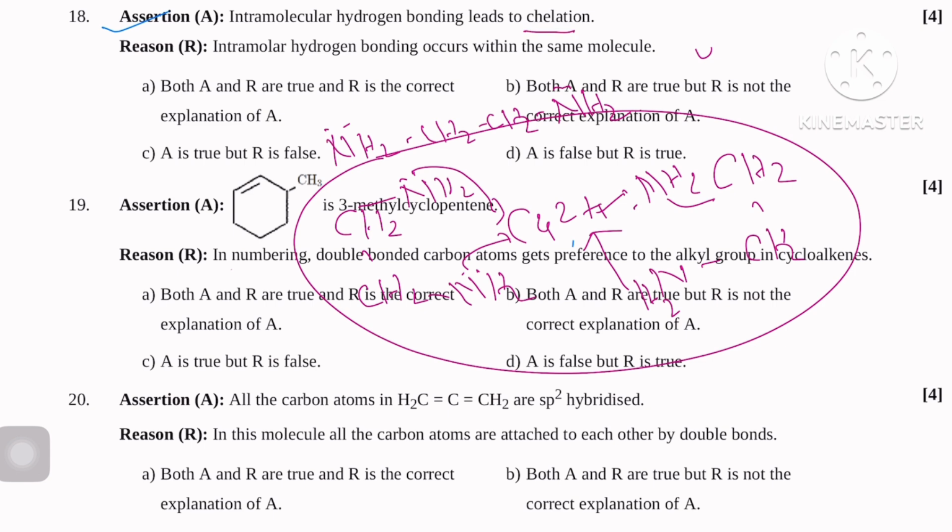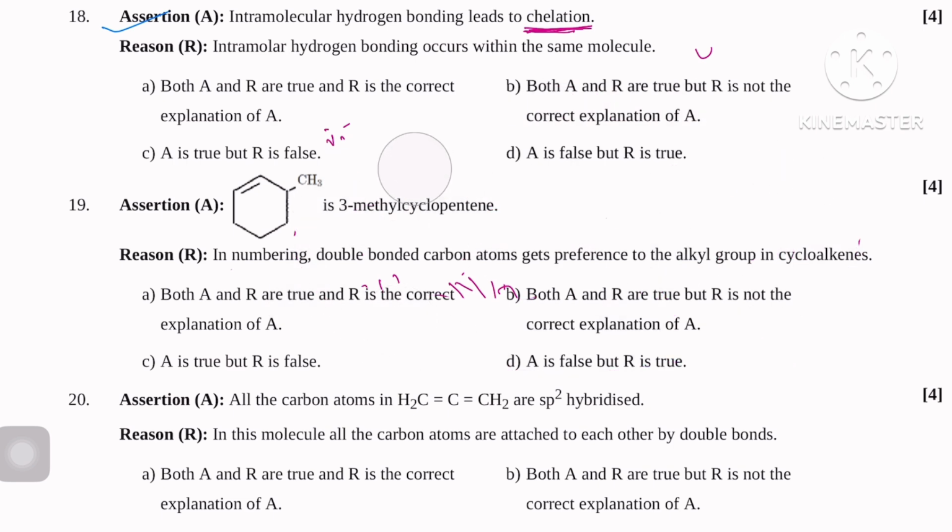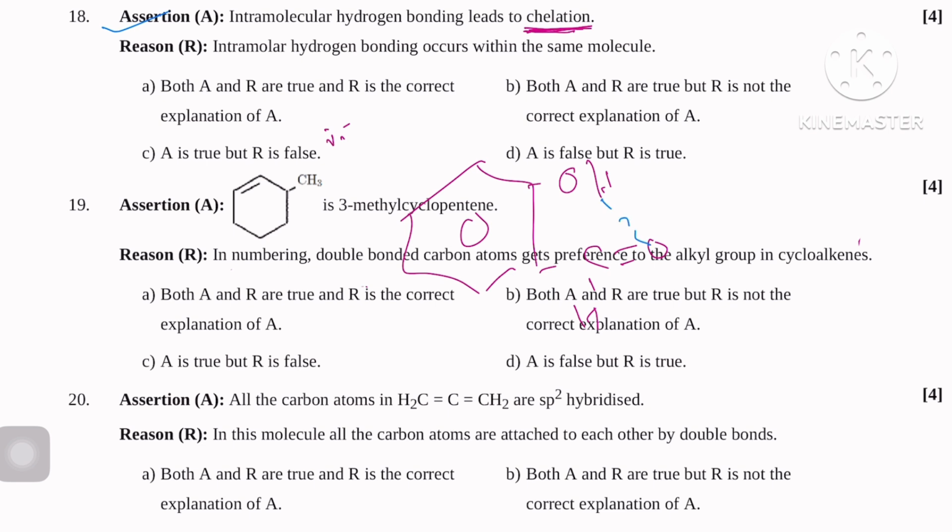Mainly we learn about chelates in coordination compounds. So ring-like structure. You have seen here salicylaldehyde, O C double bond O H, within the molecule. So intramolecular. The assertion given is, intramolecular H bonding leads to chelation.